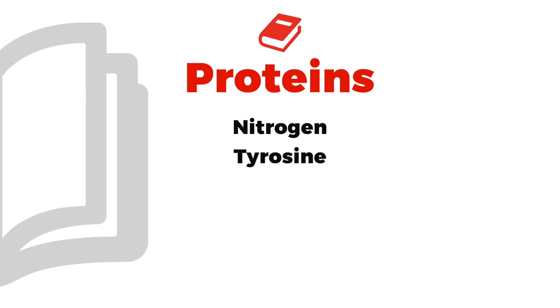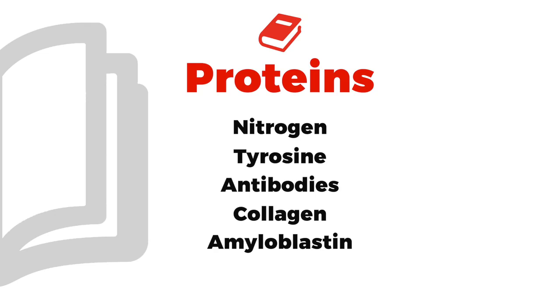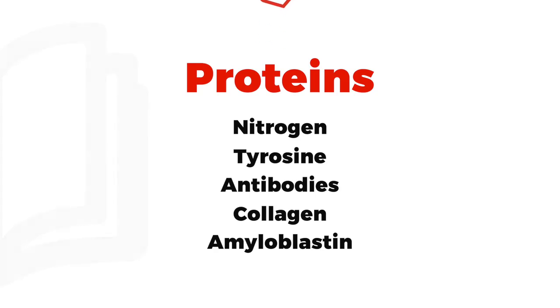Number 2, I want you to know tyrosine really well. Number 3, I want you to pay attention to antibodies, and we're going to talk about that in a minute, particularly the functions of the different antibodies. Number 4 is to know collagen inside and out, okay? That's really important. And number 5 is amyloblastin, all right? So those are going to be the 5 hot topics I'm going to hit over the next 20 to 25 minutes. So when I get to those, really hone in on those, but I want to give some outline to the lecture as we get rocking and rolling here together.